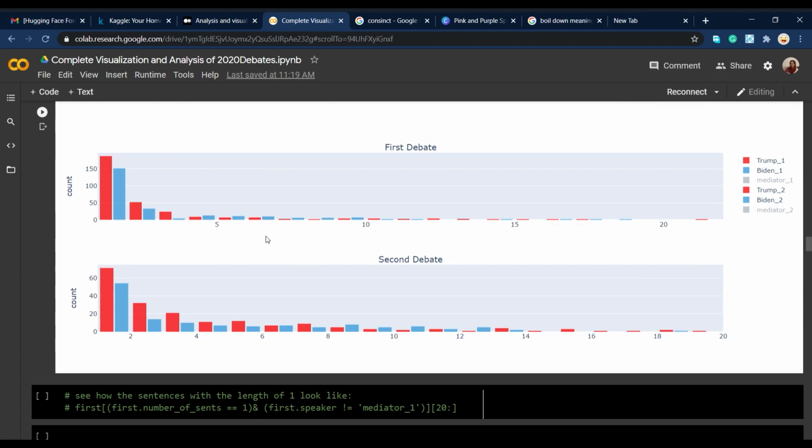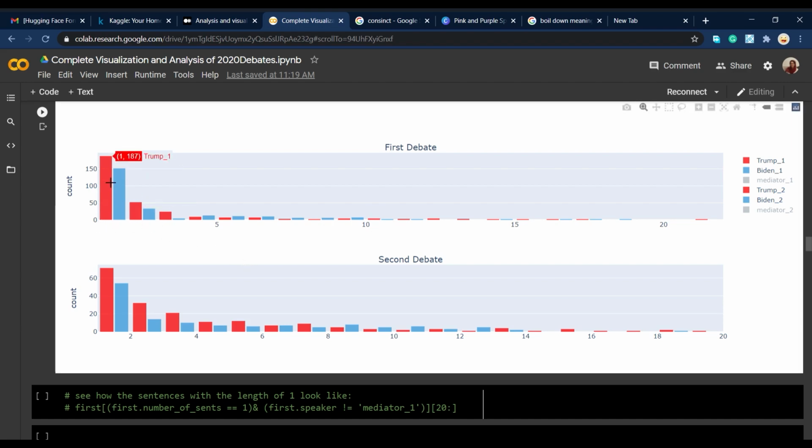The interesting thing is that here, actually, let me just explain to you what this means. Here, the y-axis is the number of sentences, and the x-axis shows the number of sentences that they use each time they start talking.